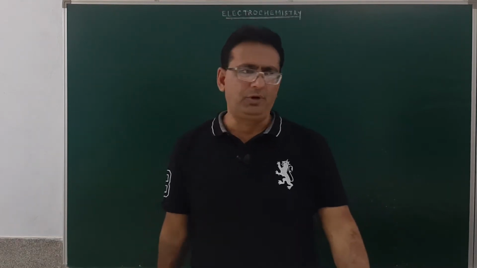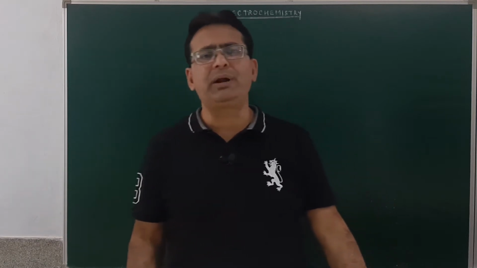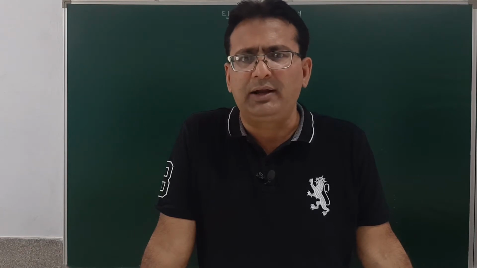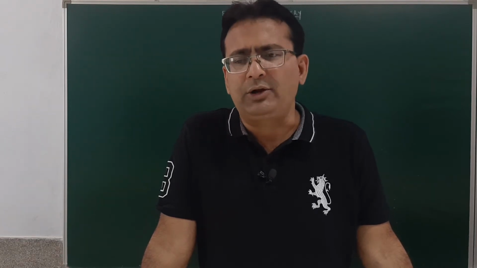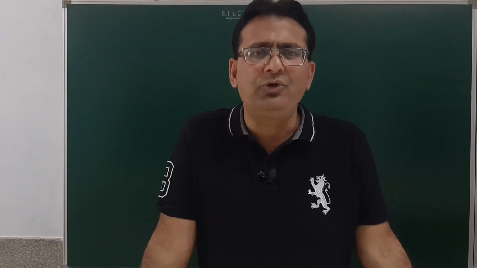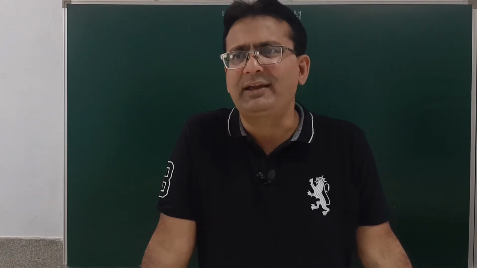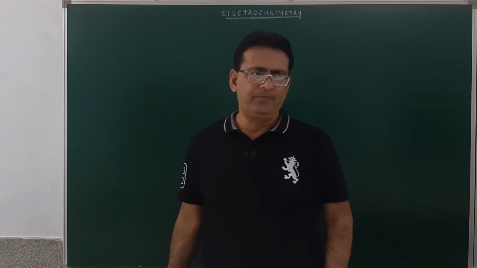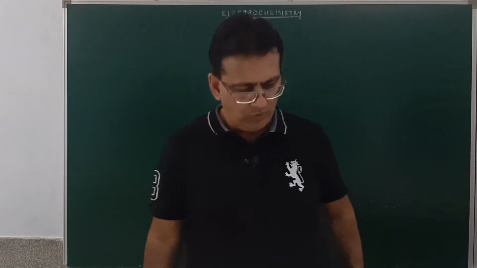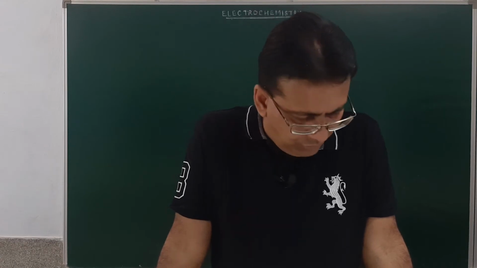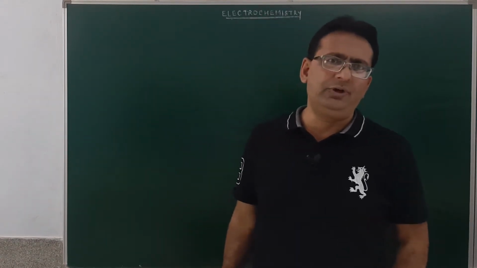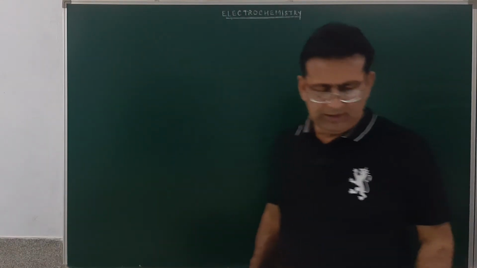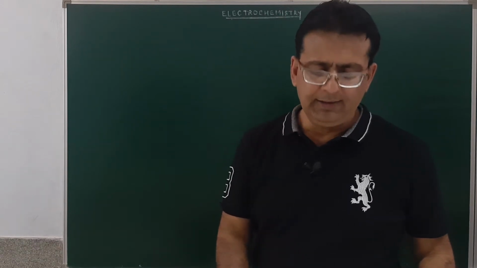Now, in the beginning of this chapter of electrochemistry, I told you that this is a branch of chemistry which deals with the relationship between electrical energy and chemical energy. In the electrolytic process, electricity was used to obtain chemical change. In the second part of this chapter, we will be dealing with the galvanic cell. The galvanic cell is a device in which a redox reaction is used to convert chemical energy into electrical energy. So, in the lecture of the day, we will be discussing the galvanic cell or voltaic cell.